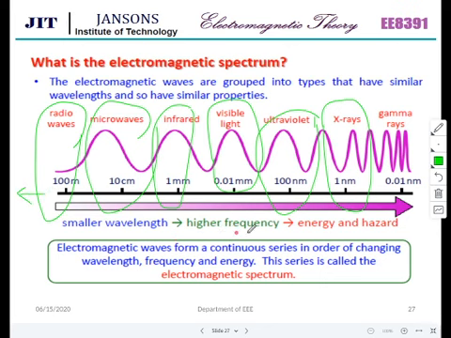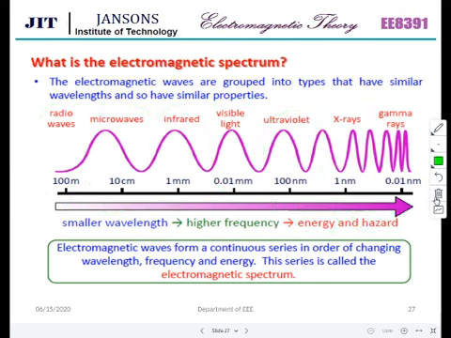The smaller the wavelength, the higher the frequency, so a lot of energy can be carried. Equally, the hazard is also there. If you go on increasing the frequency a lot, it will carry a lot of energy. This is the advantage and this is the disadvantage. So we have to have a compromise over everything, based on the hazards.